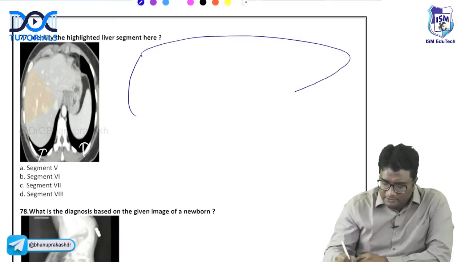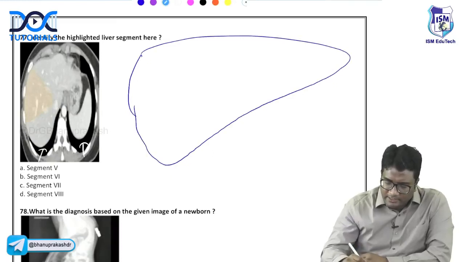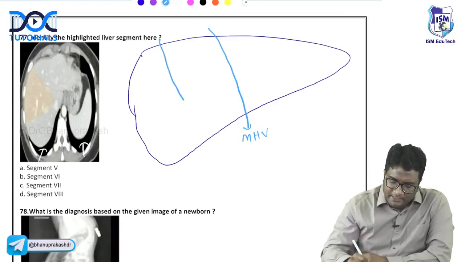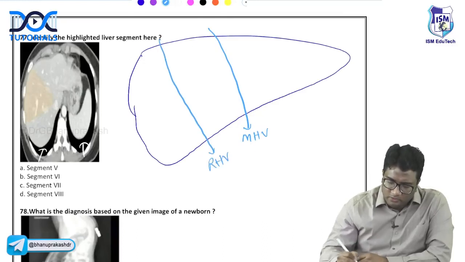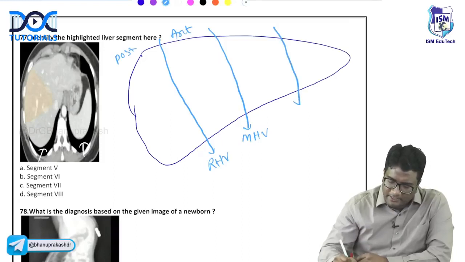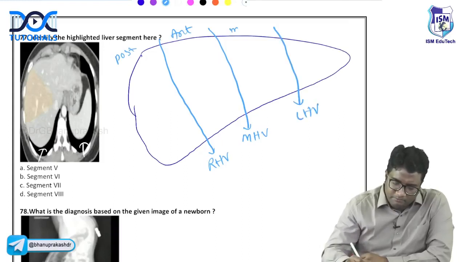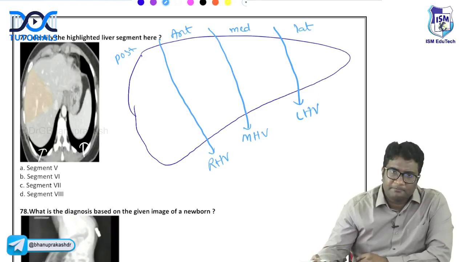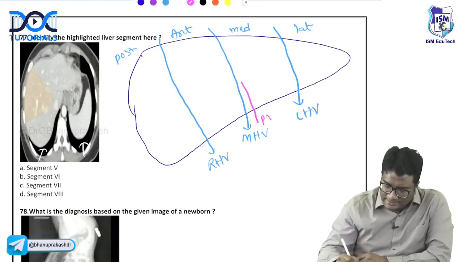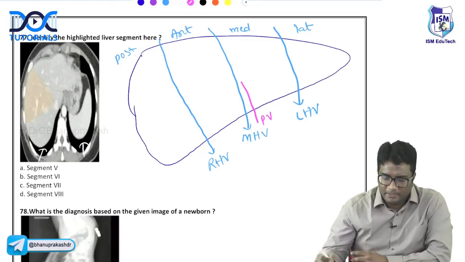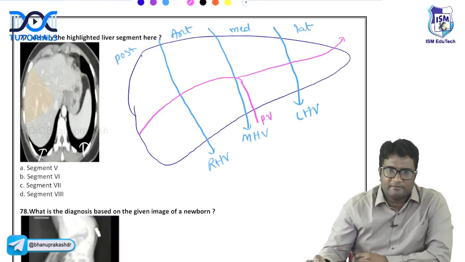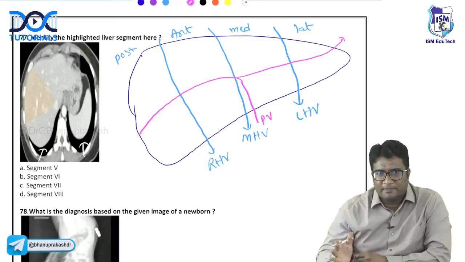If you remember, the Couinaud segments of the liver are divided into right and left halves by the middle hepatic vein. The right hepatic vein divides the right lobe into anterior and posterior parts. The left hepatic vein divides the left lobe into medial and lateral segments. Then you have the portal vein, which is in the same plane as your middle hepatic vein. And I told you portal vein goes transversely in the liver, dividing the liver into 8 segments.